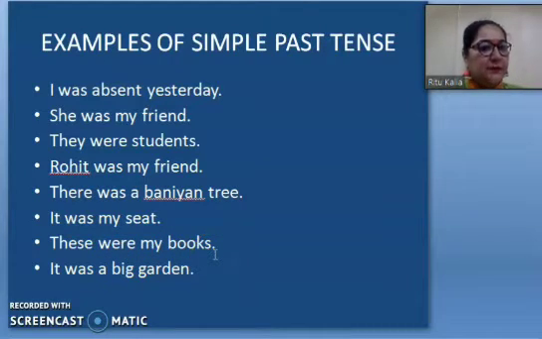In this sentence, I'm describing my books. And it was a big garden. Means in this sentence, I'm telling about a big garden. So in all these examples, you can see that I am using was, were, was, right? Means for singular I am using was, and wherever it is plural, I am using were.